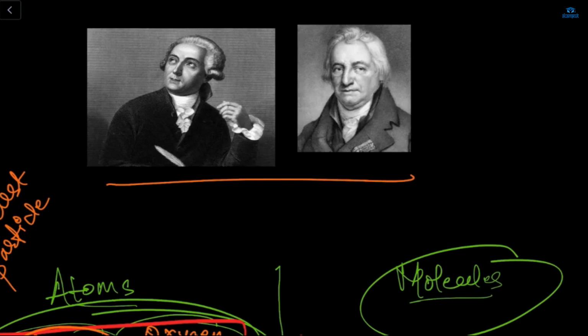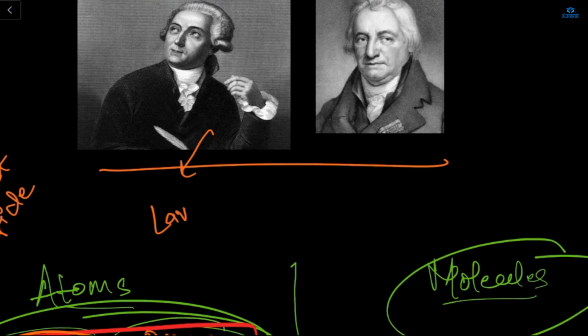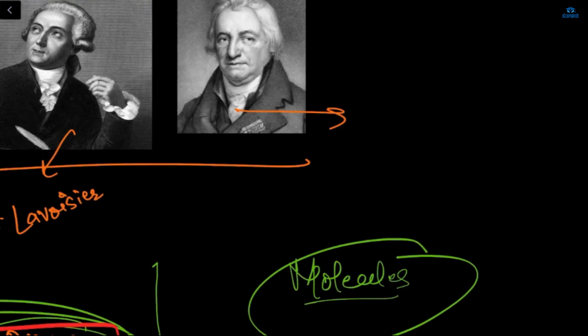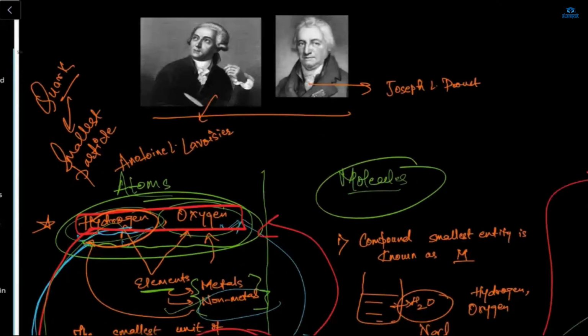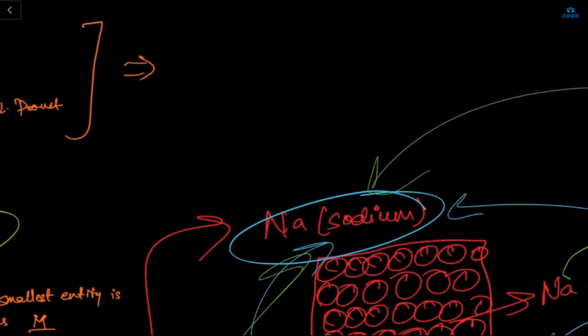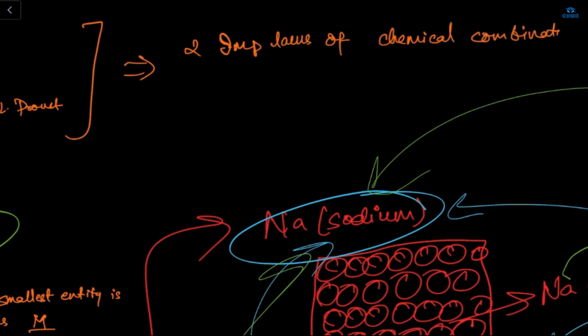So now see this. Do you know the name of the scientist? No, ma'am. Okay. The name of this scientist is Antoine Lavoisier, and the name of this one is Joseph L. Proust. So what these two scientists actually did was lay the foundation of chemical sciences by establishing two important laws of chemical combination.